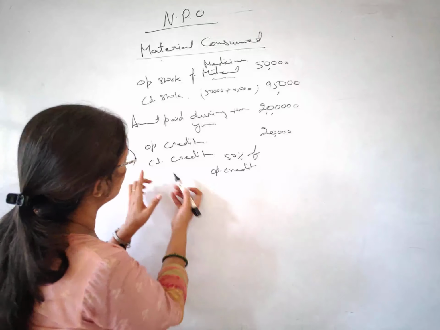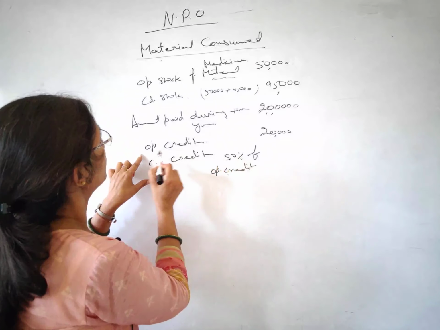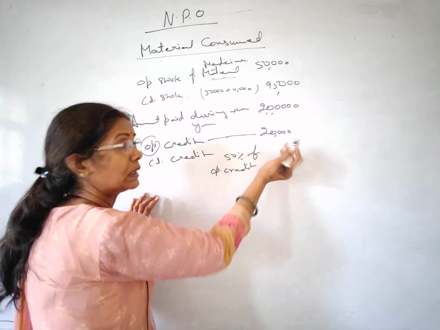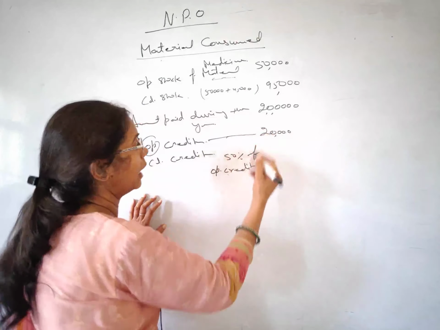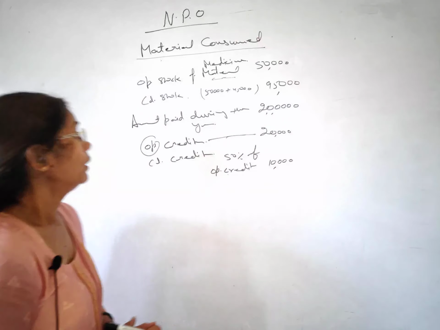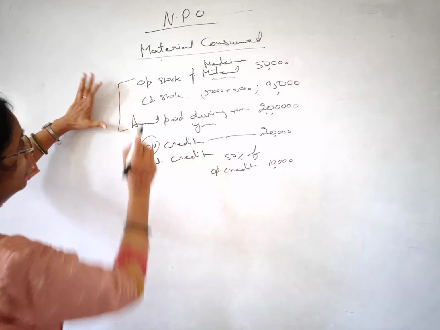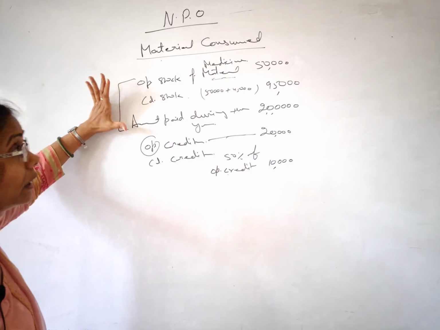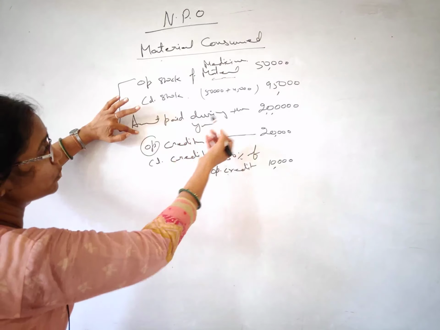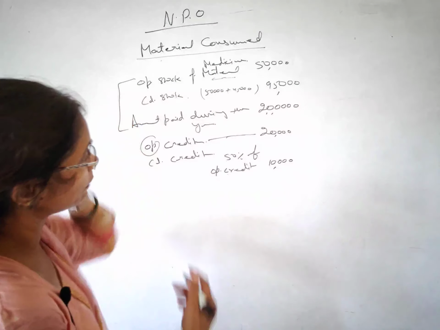Let's solve this first. Closing creditors are 50% of the opening creditors. Opening creditors are 20,000, and 50% of this means half, so I have taken 10,000. The example I took before was the simple one, where three things were working: opening stock, closing stock, and the amount paid during the year. This much you have spent during the year. Let me start with this.